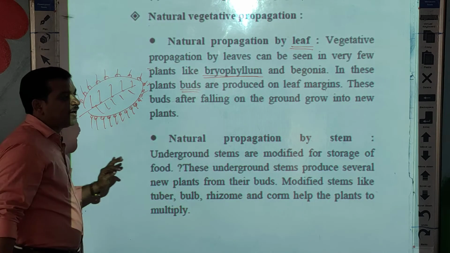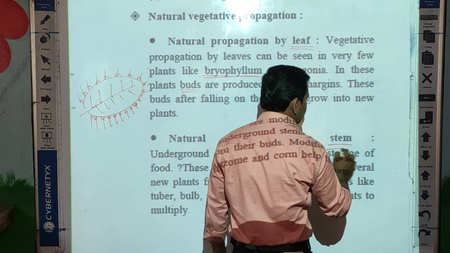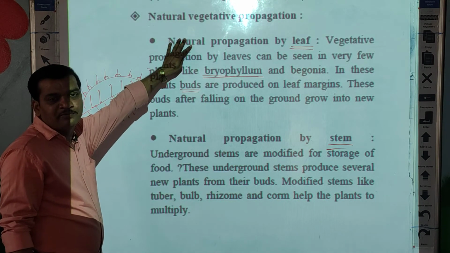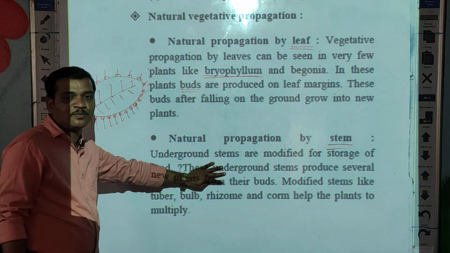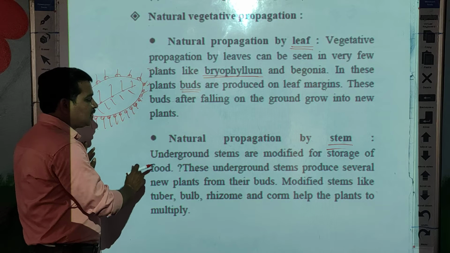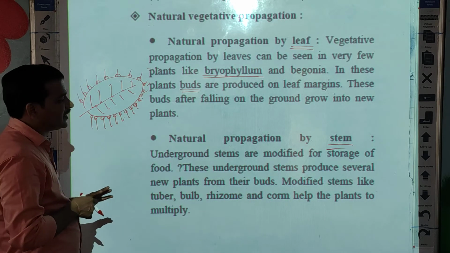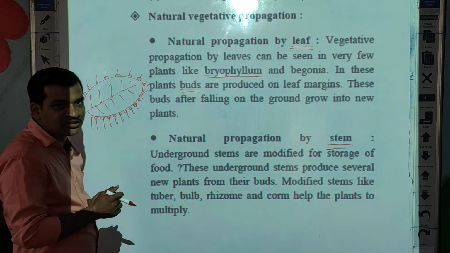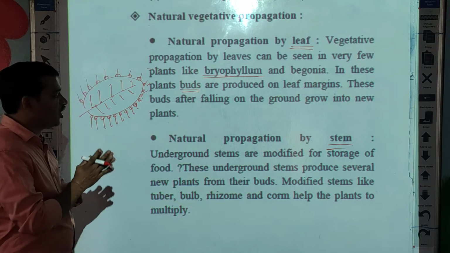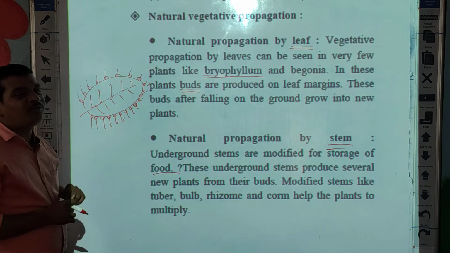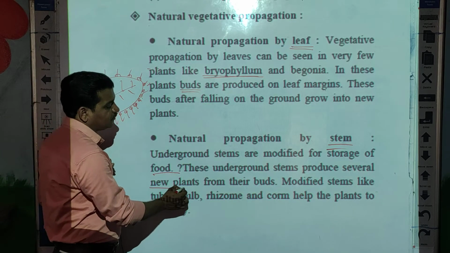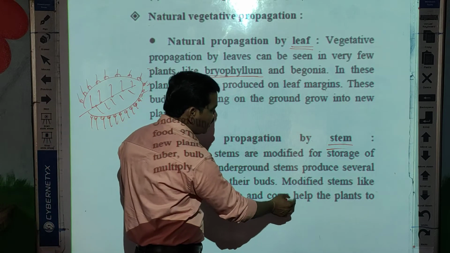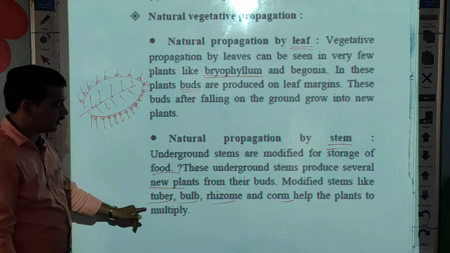Okay, now next one is natural propagation by stem. These plants grow with the help of stem. Plants growing with the help of leaf just got over. Now second part, natural propagation by stem. There are some stems present under the ground. They are called modified stems, and these stems are used specially to store water or food. Okay, the underground stems produce several new plants from their buds. Modified stems like tuber, bulb, rhizome help the plants to multiply.